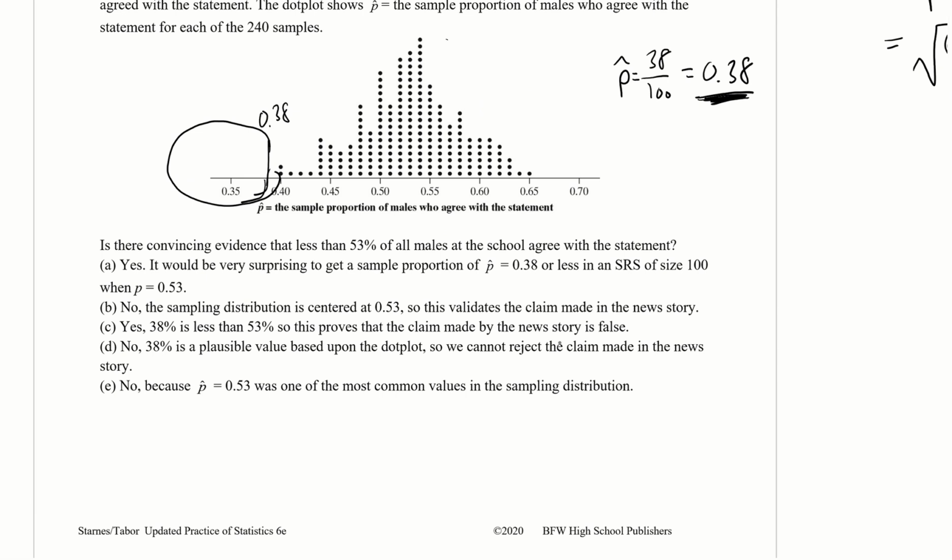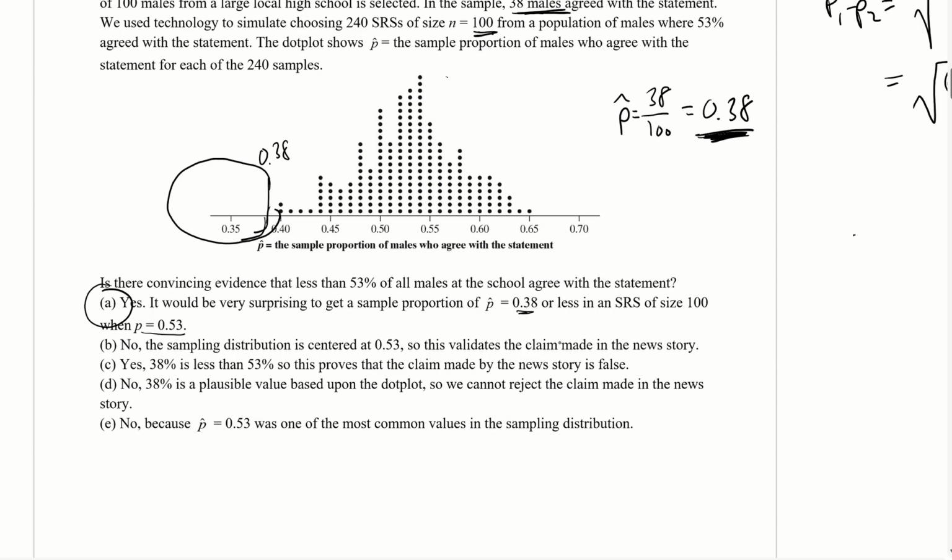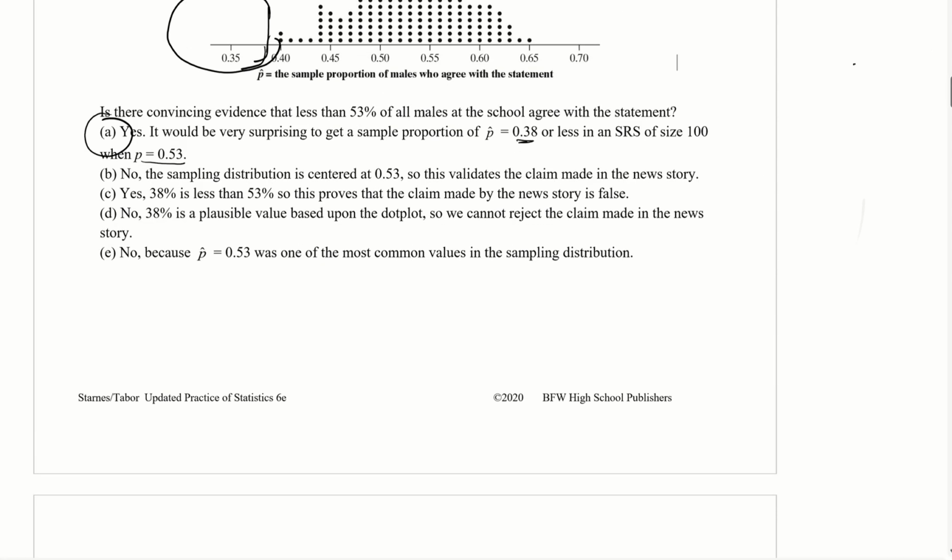We have evidence to dispute the claim that it was 53%. Okay, so it would be very surprising to get a sample proportion of 0.38 or less in a simple random sample of size 100 when p is 0.53. Yeah, that's true. All right, remember the cutoff for that is usually about 5%. Okay, it's less than or equal to 5%.